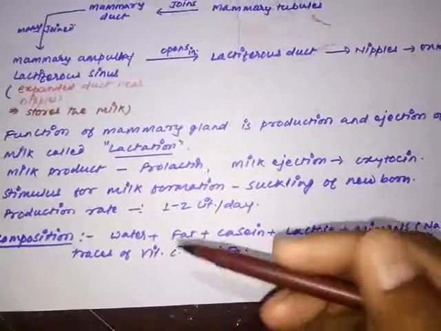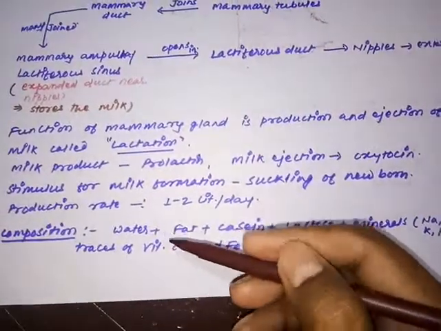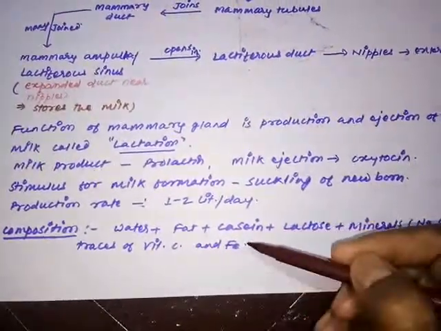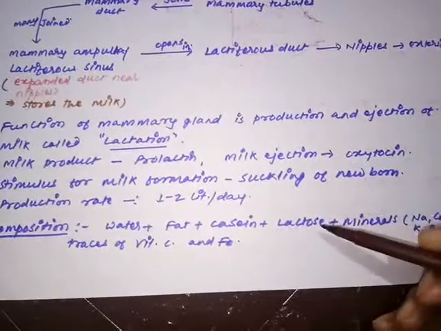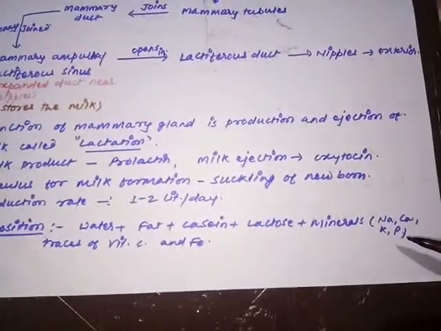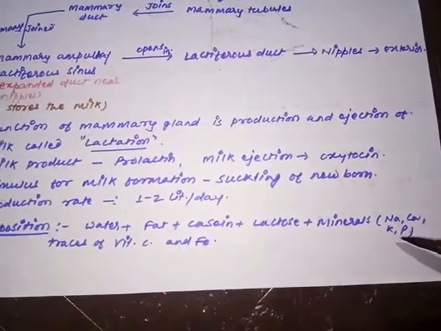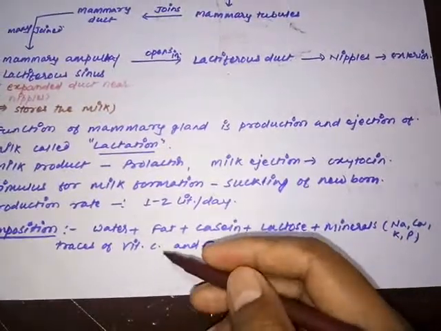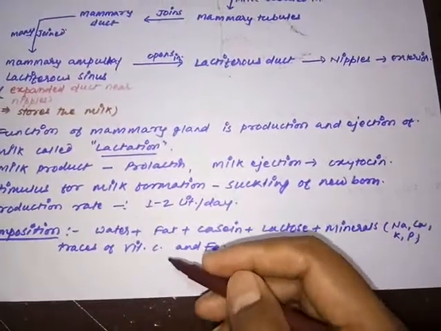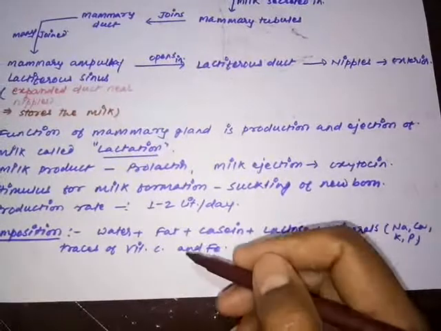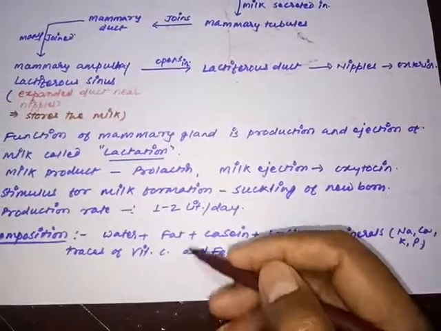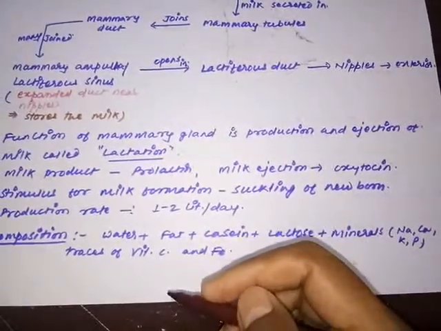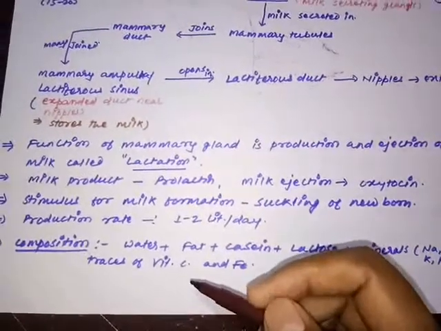But here, milk has a perfect combination of water, fat, casein protein, lactose sugar, and some minerals like sodium, calcium, phosphorus, potassium, but it has only traces of vitamin C and almost no iron. We can say iron is not present, or if it is present, it is in a very trace amount. So this is what about the milk.